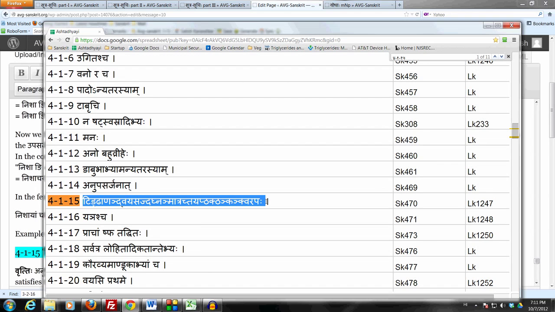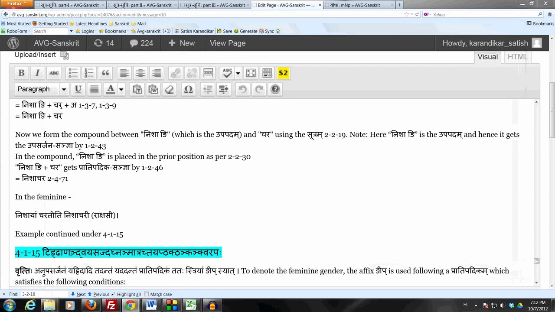This is a long sutram. It jars the ears when you read this sutram. But anyway, that's the next sutram that we will look at in order to derive this form nishachari in the feminine, which is a consequence of having a takara as it in the affix ta.